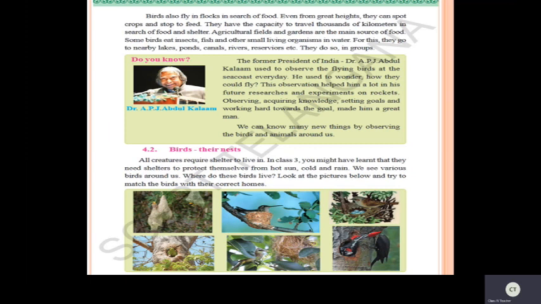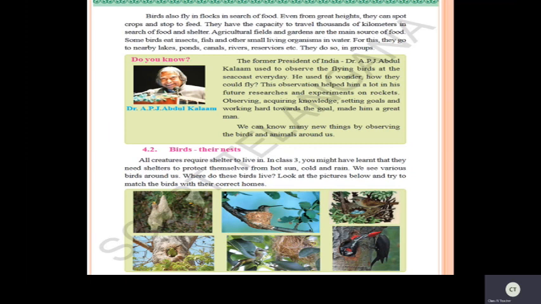All these helped him in his future researches and experiments on rockets. Now, observing, acquiring knowledge, setting goals, and working hard towards the goal made him a great man. Yes, children. So all these qualities we have to learn from him.